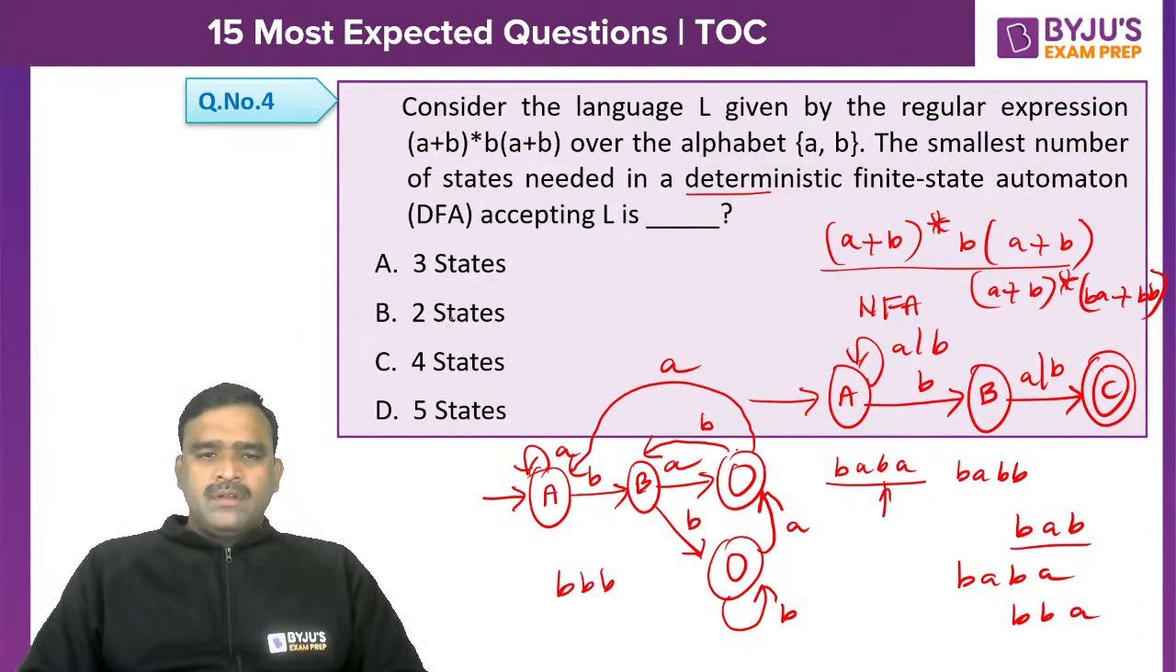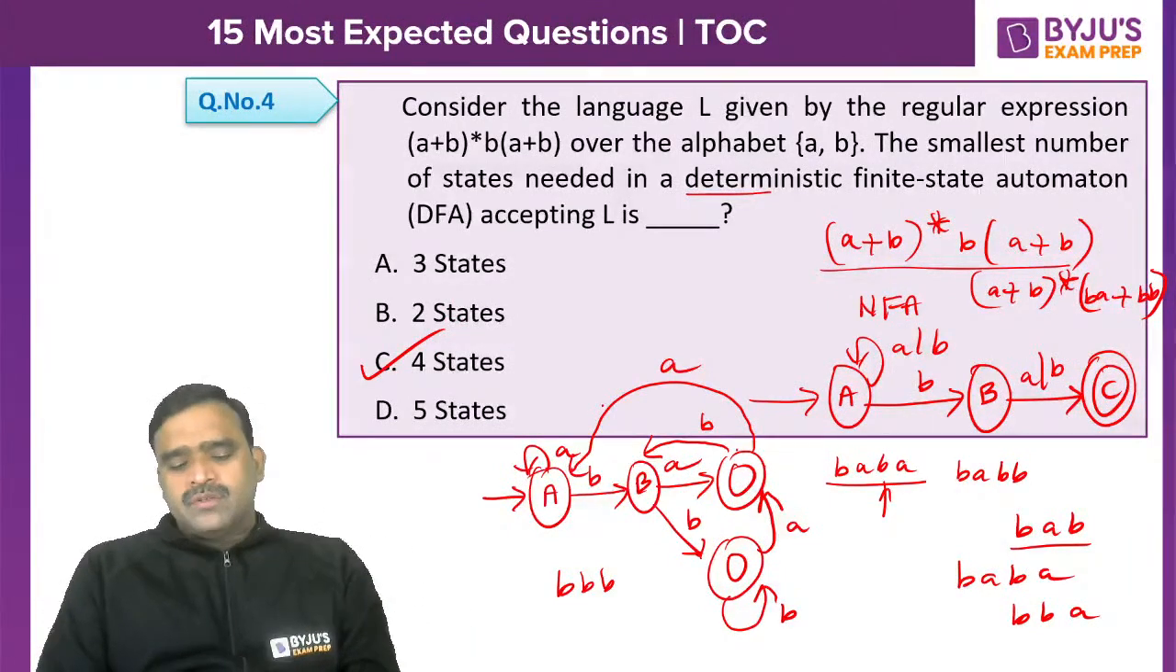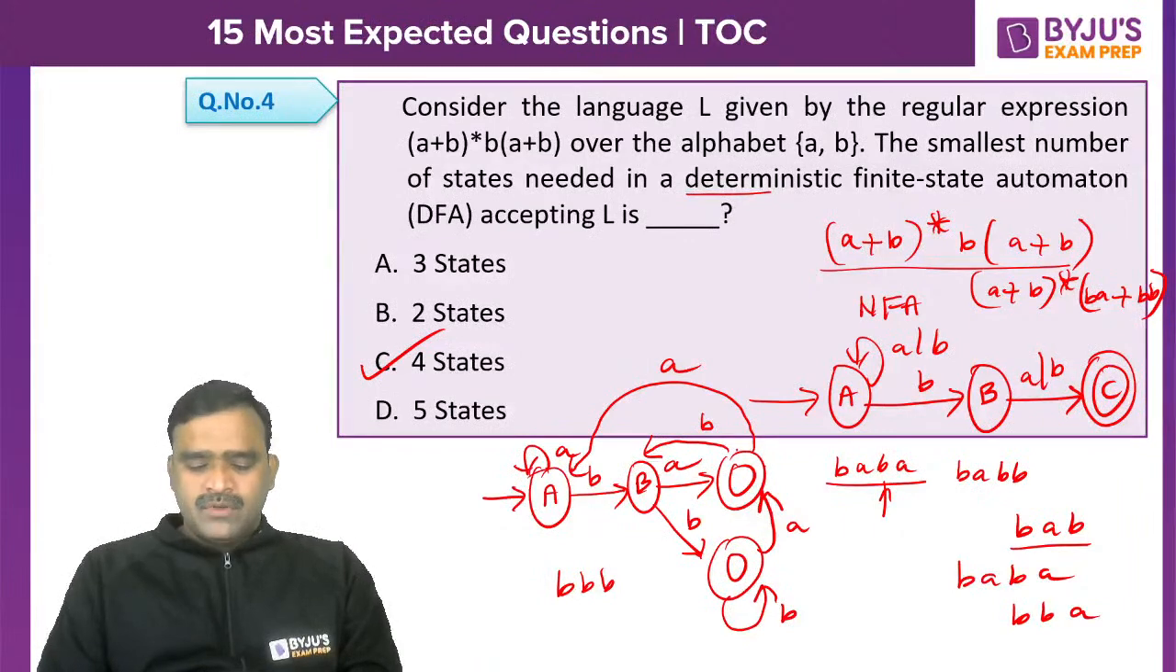Okay, so we will get 4 states. Roughly, I have given a diagram. You can just recheck it later on. But the right answer for this is 4 states. It is impossible to get with 3 states. 3 states is only possible with an NFA. 4 is the right answer.